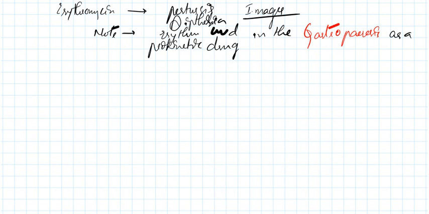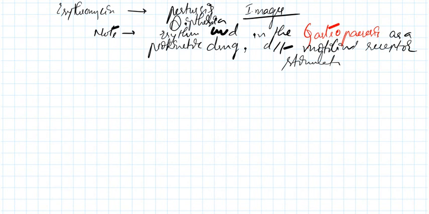Why? Can anyone tell why? Because erythromycin has the capability to stimulate the motilin receptor. So due to motilin receptor stimulation, it works as a prokinetic.